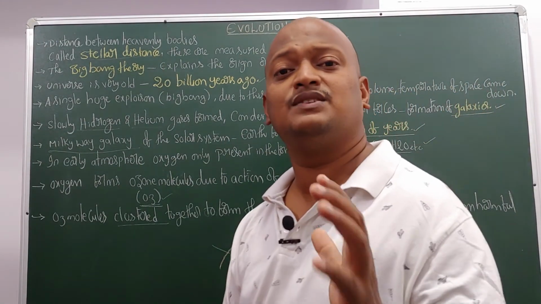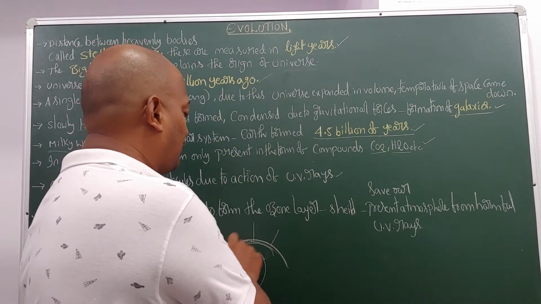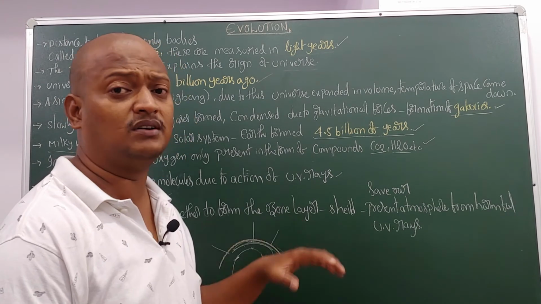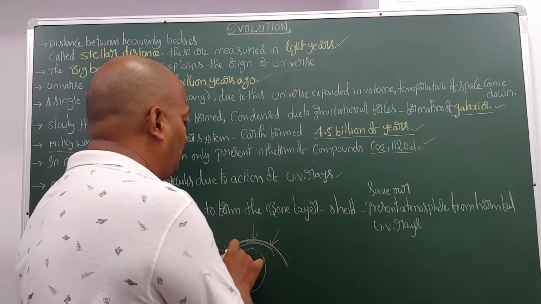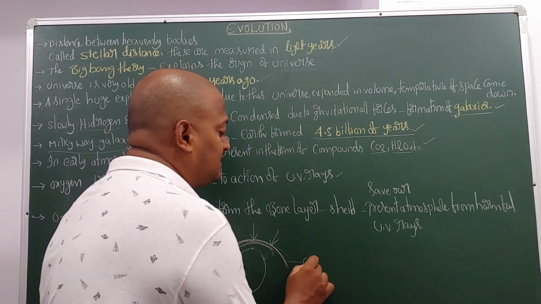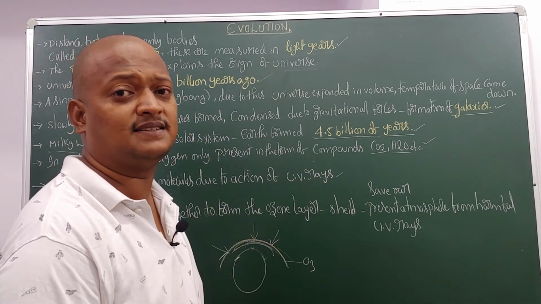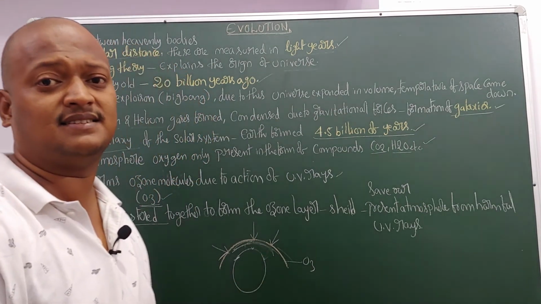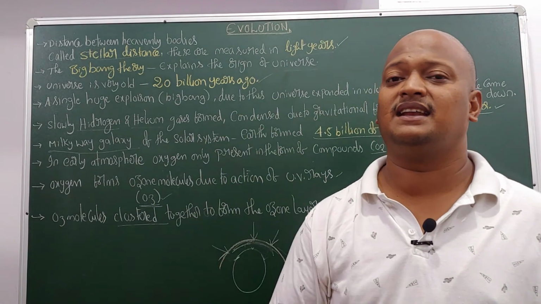Once the ozone layer was formed, what happens? It is a protective shield to the whole earth. It prevents the UV rays. So the ozone layer protects the earth from UV rays. Between the ozone layer and the earth surface, formation of the atmosphere took place in the next step.